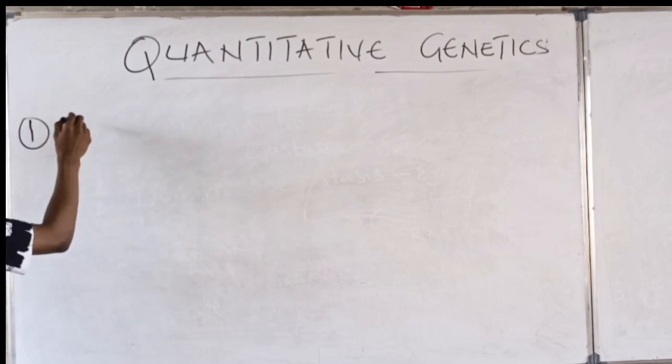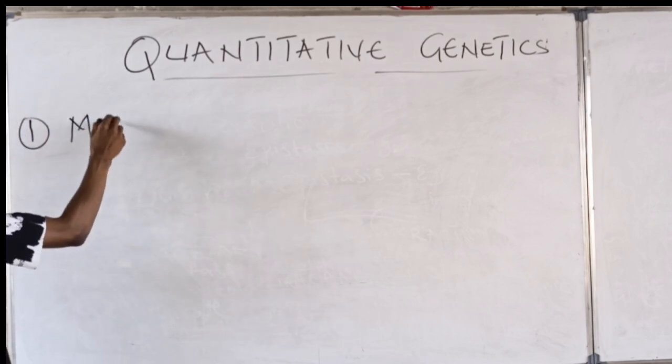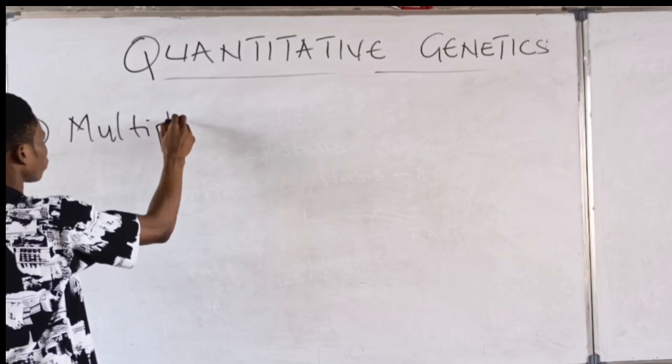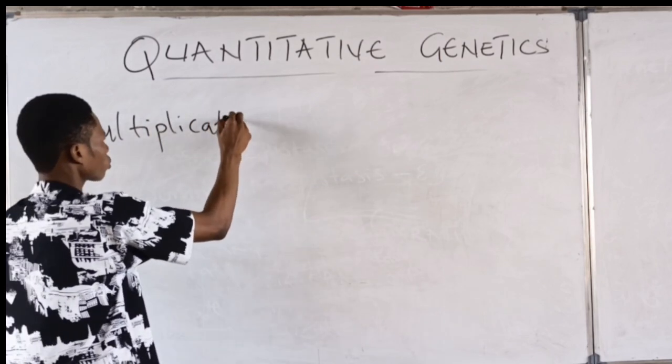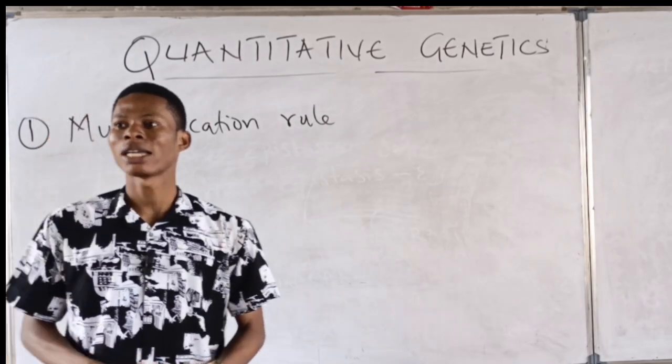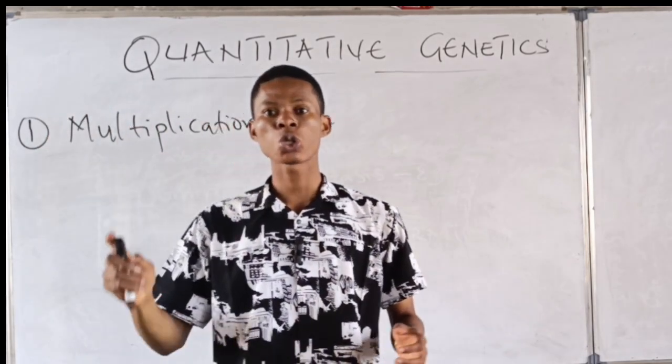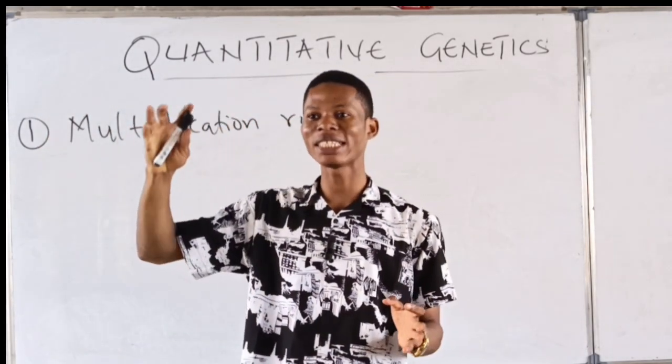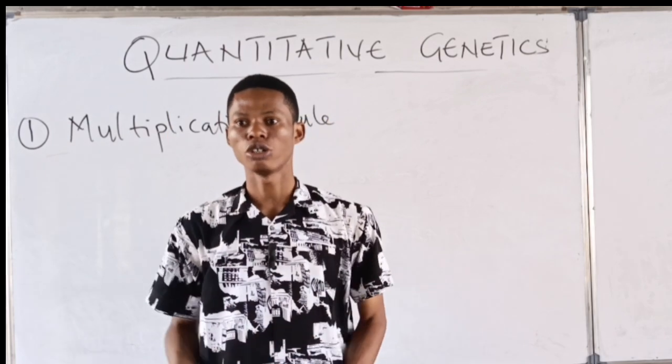We say this what? Multiplication rule. And multiplication rule, you also see it as independent events rule.